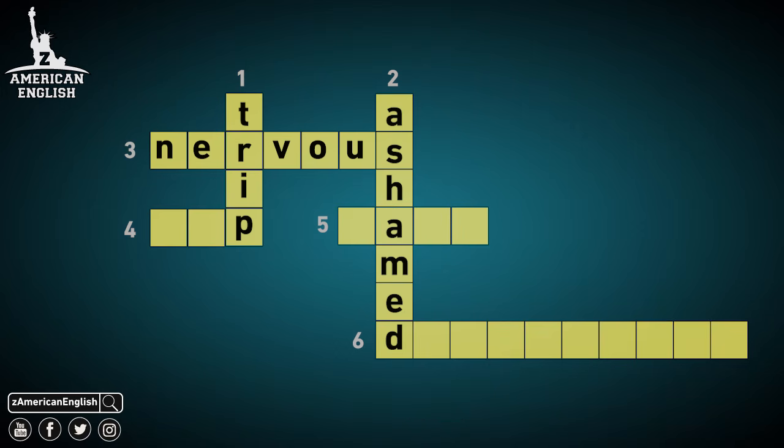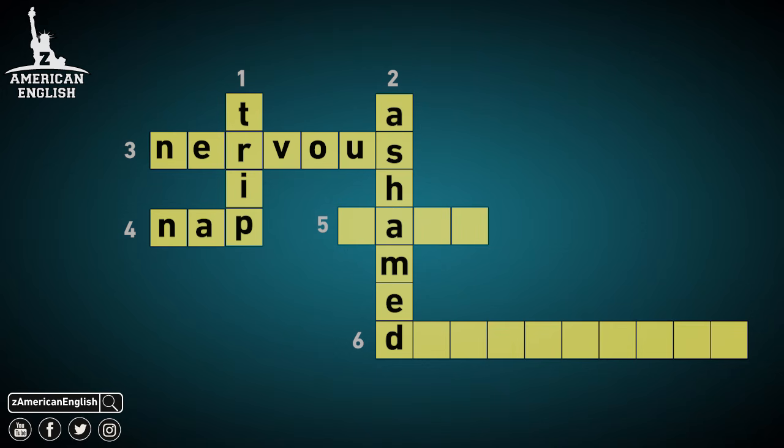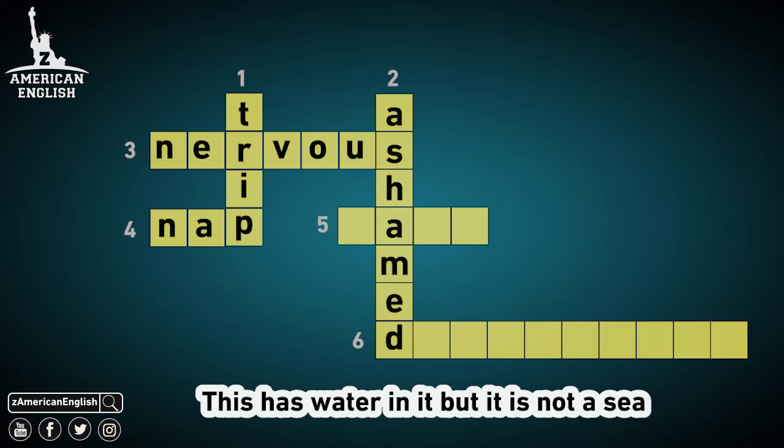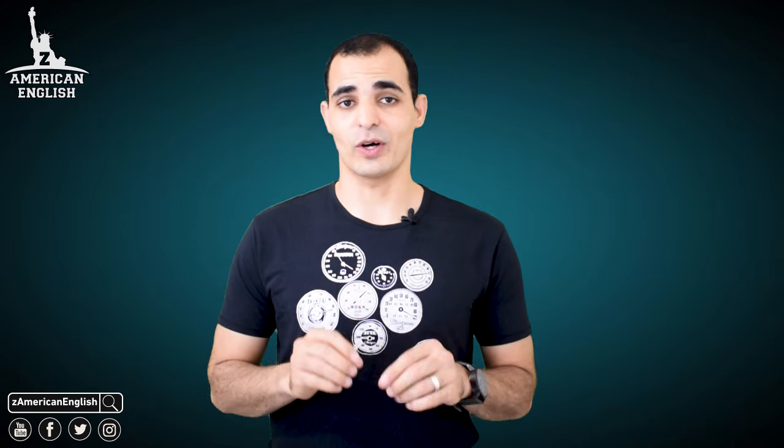Question 4. Sleeping for a short amount of time. We say you take a nap. Question 5. This has water in it, but it is not a sea. What is smaller than the sea? A lake. Question 6. It is not nice to talk when food is in your mouth. It is disgusting.